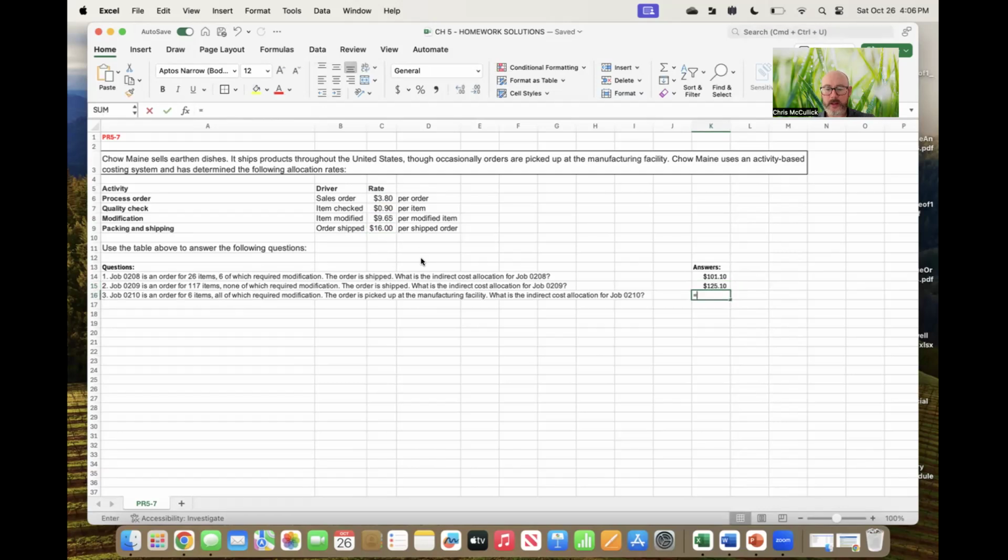And we'll do the last one. Equals, we've got again a single order here. This is a single job. Let's say 1 times our order rate. And then we've got 6 items. So we'll say 6 items times our cost per item here. Then it tells us all of which require modification. So we'll say 6 times the modification rate that we have here.